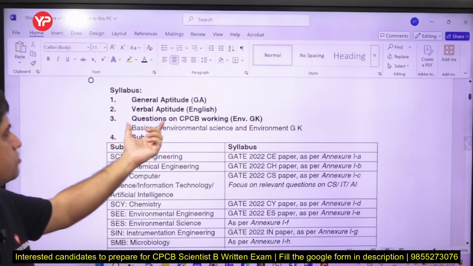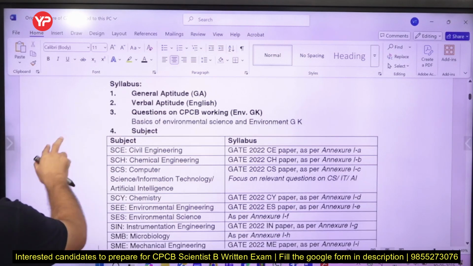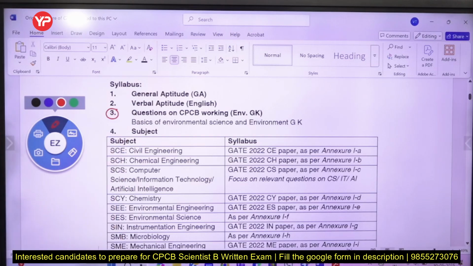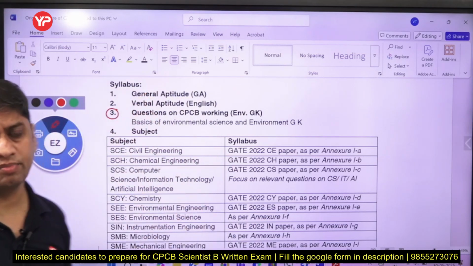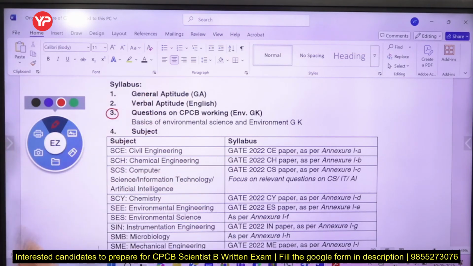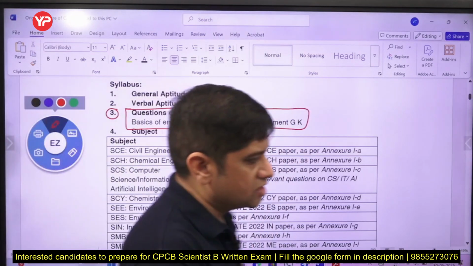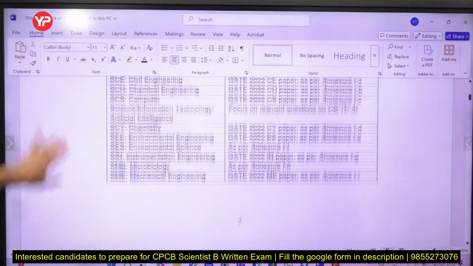So yes friends, my today's जो lecture है, that is for this 3rd part, and this is going to play the crucial role in your selection or rejection in CPCB, because obviously this is your GATE syllabus, everybody is preparing, and first and second part also people must have prepared, but 3rd topic is the topic where you have to put effort. यही topic difference डालेगा. This topic is going to create a difference between the selected candidates and non-selected candidates. So that is what we are going to discuss in today's lecture.